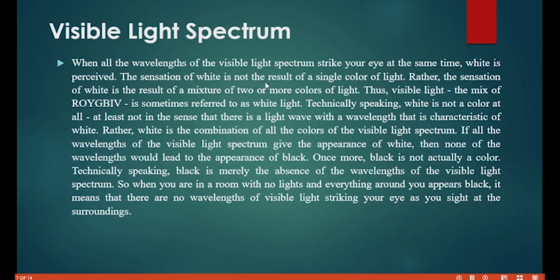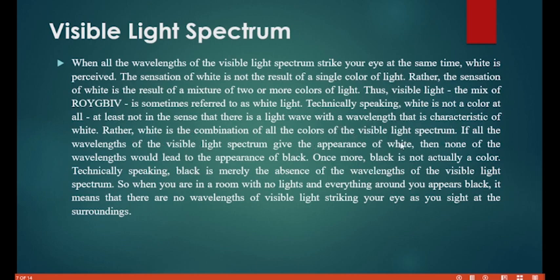The sensation of white is not the result of a single color of light. No, it's not possible. White is not just a color. Rather, the sensation of white is the result of the mixture of two or more colors of light. Thus, visible light, the mix of ROYGBIV, is sometimes referred to as white light. So ROYGBIV can also be called white light, because when you mix all of this together, you are going to get what? White light. White is a combination of all colors of the visible light spectrum.